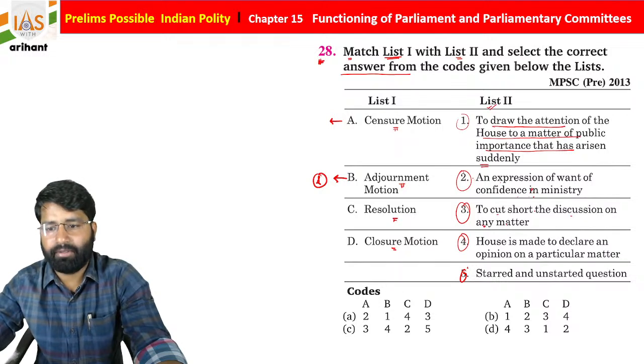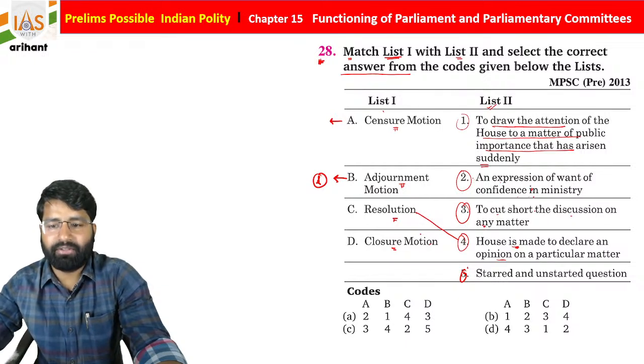Then fourth, we have to check. The house is made to declare its opinion on a particular matter. So this is for the resolution. And students, this is closure and censure. You have to be very careful. If we talk about closure, it is connected with cutting short the discussion. D3, C4 and A2.